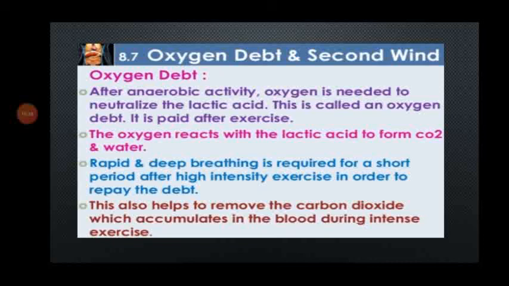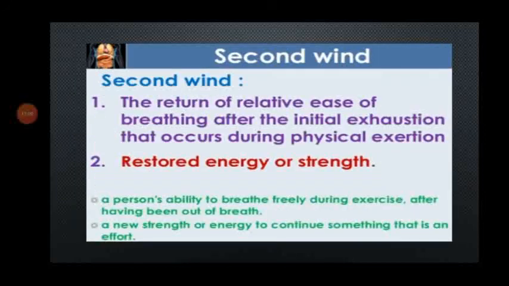It is paid after exercise. The oxygen reacts with lactic acid to form carbon dioxide and water. Rapid and deep breathing is required for a short period after high intensity exercise in order to repay the debt. This also helps to remove the carbon dioxide which accumulates in the blood during intense exercise.